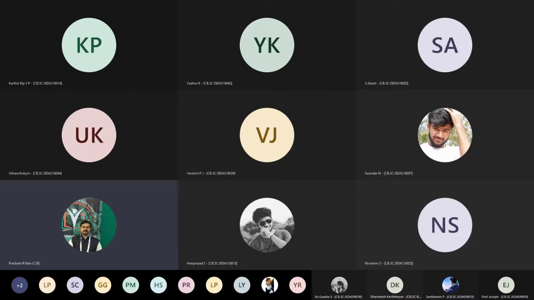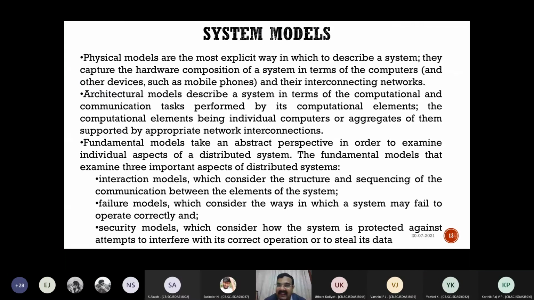Architectural models and fundamental models. Physical models are the physical components. You have a computer, you have printers, you have scanners, you have a hierarchy of physical devices or physical hardware. That is a physical model.